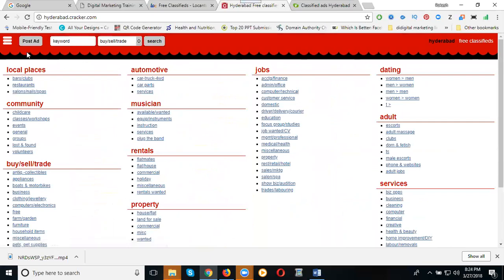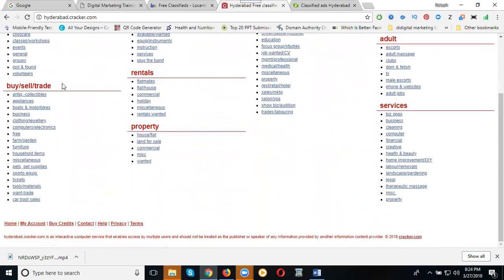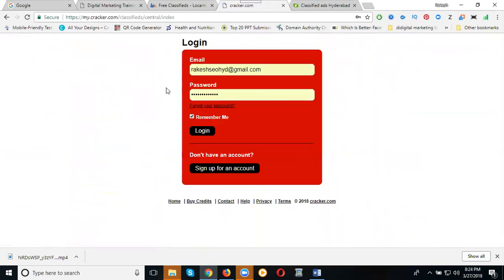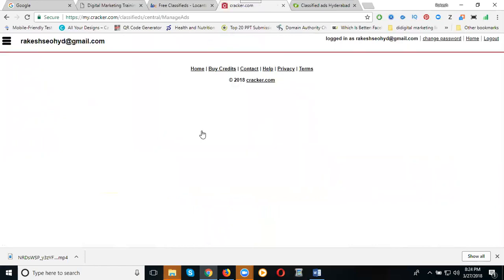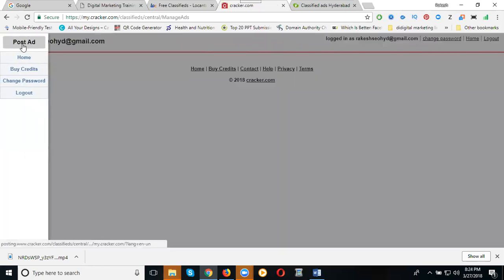Before that, I need to log in to your account. The option is My Account. I can log in with Gmail and password, or else you can sign up for an account with Gmail, password, and username. Now click login here. Right now I don't have any ads. Now just click, what is the option?